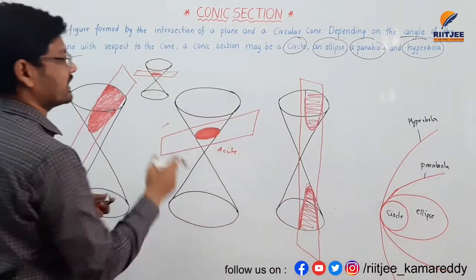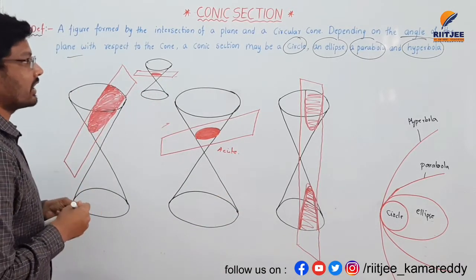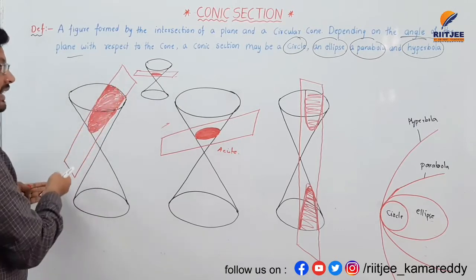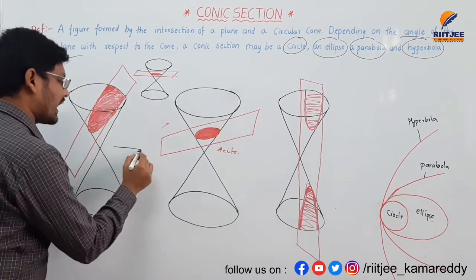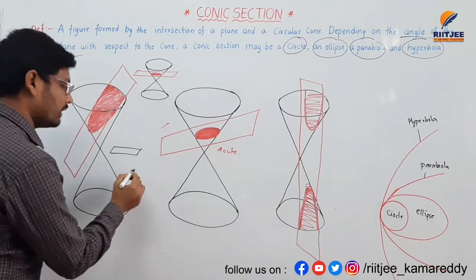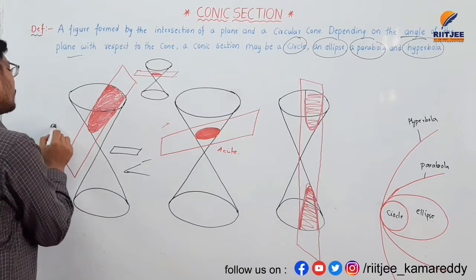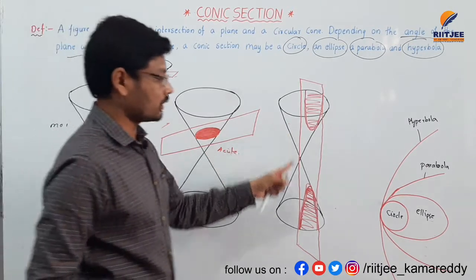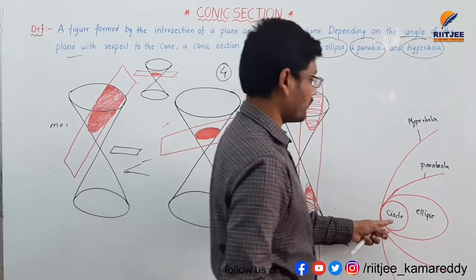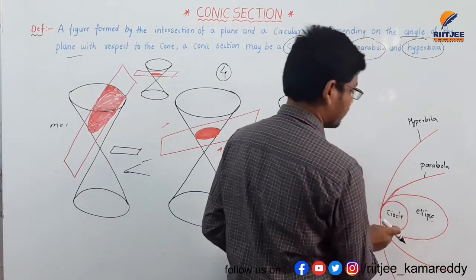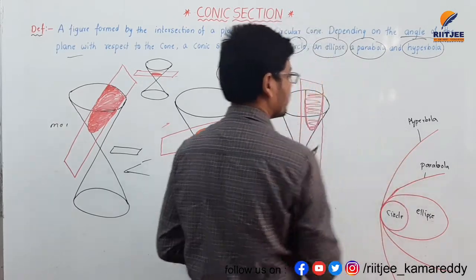Here this definition is satisfying all the diagrams: a figure is formed by intersection of a plane. Here one plane is intersecting the cone in different forms, parallel to the base, with an acute angle with the base, with more than acute angle to the base, and perpendicular to the base. So in 4 variations we will get 4 types of figures. The first one is circle, the second is ellipse, third is parabola, fourth is hyperbola.